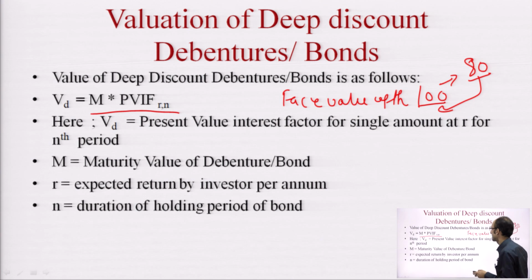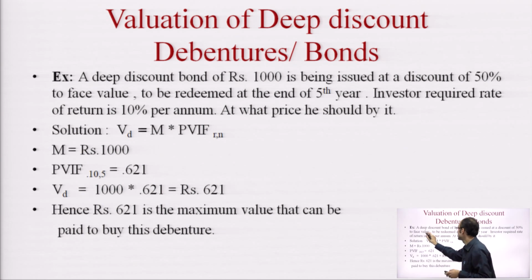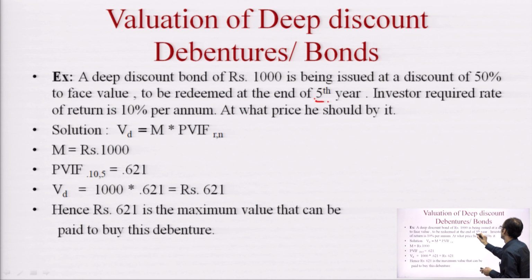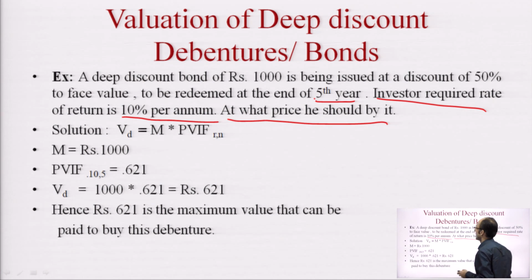Now let's see a second example of it. A deep discount bond of rupees 1000 is being issued at a discount of 50% to face value, to be redeemed at the end of the 5th year. Investor required rate of return is 10% per annum. At what price should he buy it?